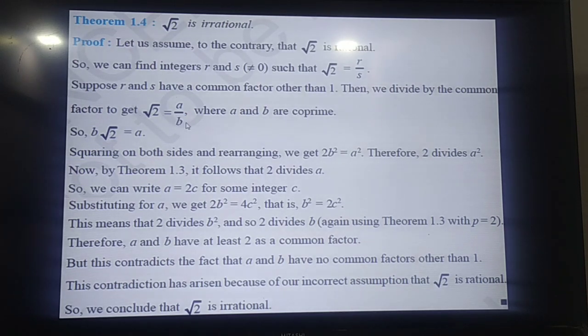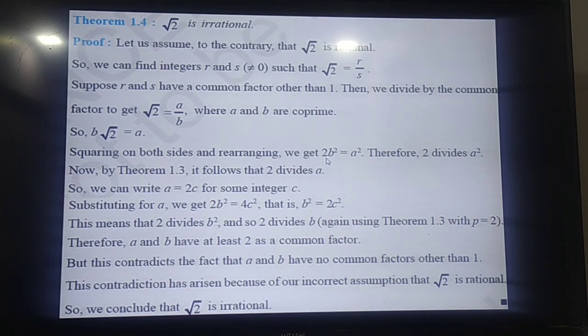Now what we do? We do the cross multiplication, then it becomes a equal to b into root 2. Now we do the squaring of this. After squaring it becomes a square, and root 2 becomes 2, so it is 2b square. So a square equal to 2b square. It means that this a square has got factor 2, means 2 divides a square. 2 divides a square means a square has got factor 2.